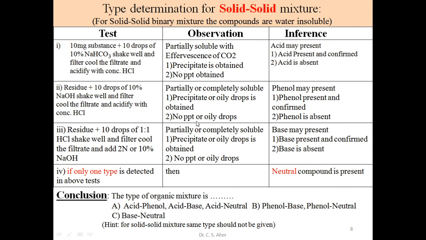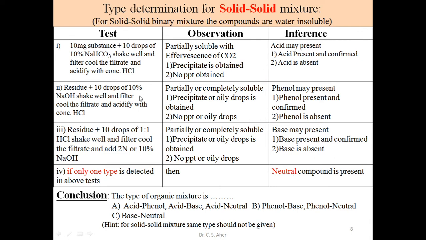See, this is the theory course. In practical we get two types of substances. These solids are present in two types. In theory we consider the possibility of any type of compound. So this compound may be an acid.